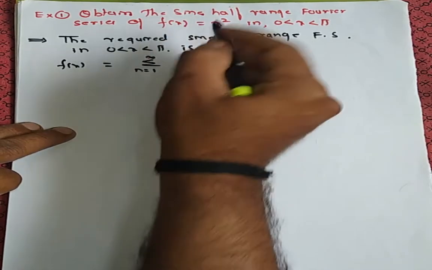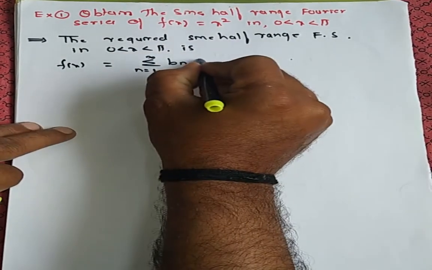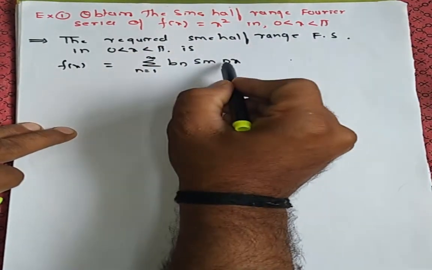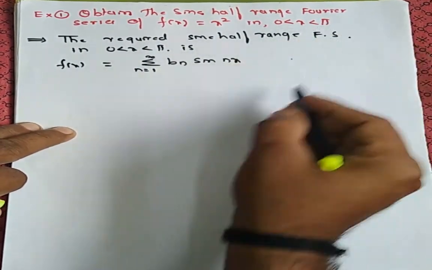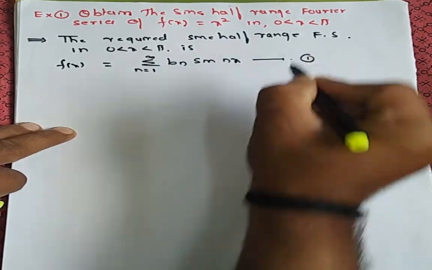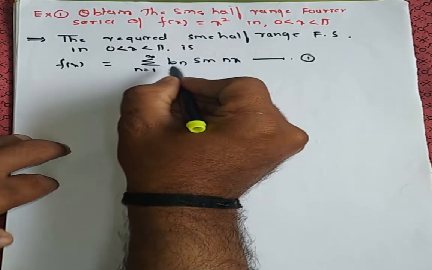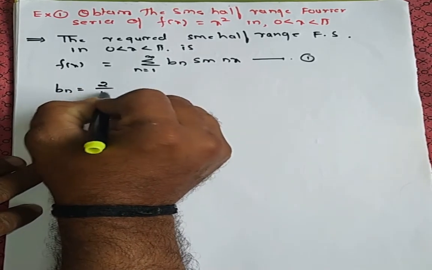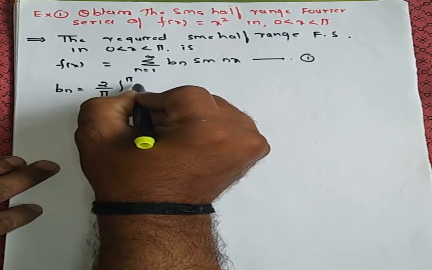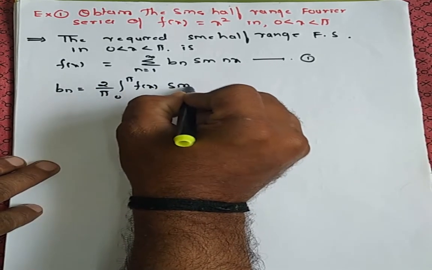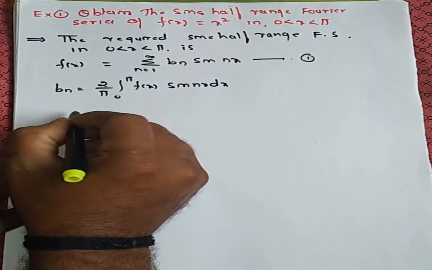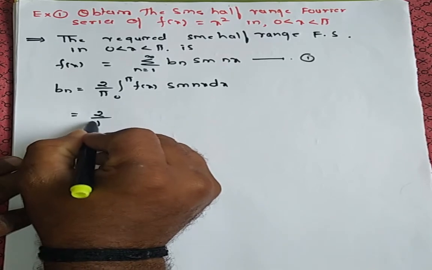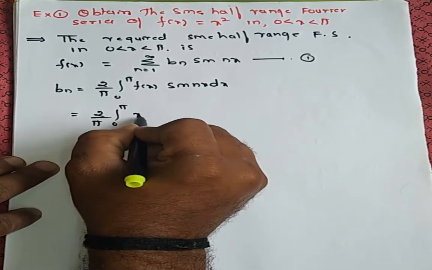They have asked for sine only, so only bn comes, and because it is given 0 to pi, it becomes nx. It is not given arbitrary, so this is the required series. Now you need to calculate only bn. So bn is equal to 2 divided by pi integration 0 to pi f of x sine nx dx. Now the function f of x is given as x square. Substitute: 2 divided by pi integration 0 to pi x square.